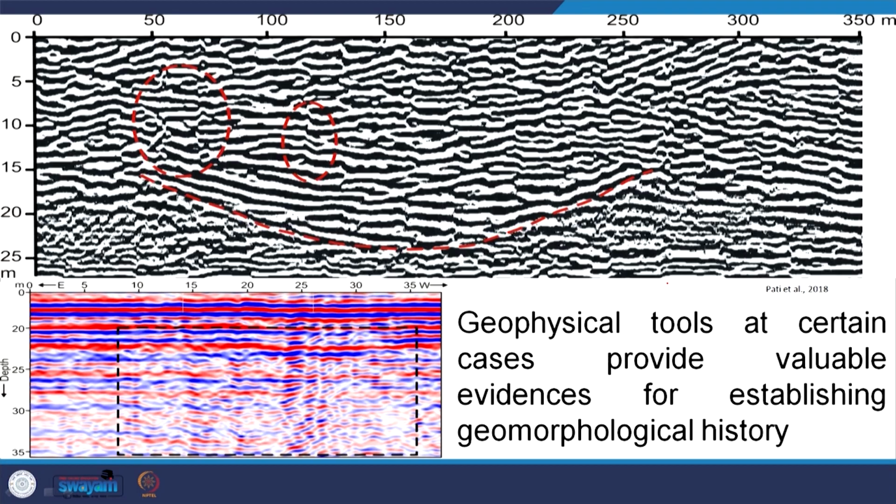For example, these two are ground penetrating radar profiles. In the ground penetrating radar profile, the red marked feature is a paleo channel, and surficial sediments are burying it. If we did not have this geophysical or radar profile, we could not say whether a fluvial system was active here in the past, is it not?